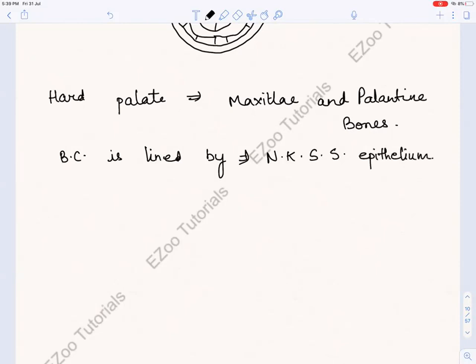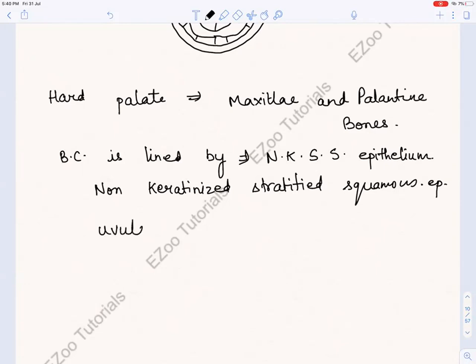Okay, it is non-keratinized because it is covered with mucous membrane. It needs to be slippery so that the food can slip. Non-keratinized, stratified, squamous epithelium.